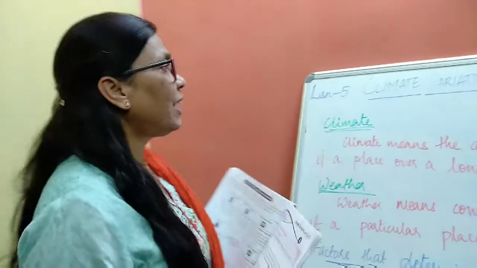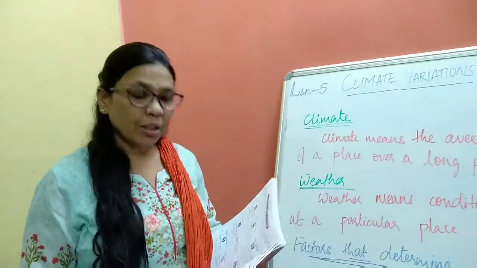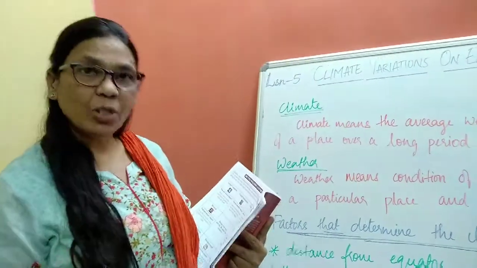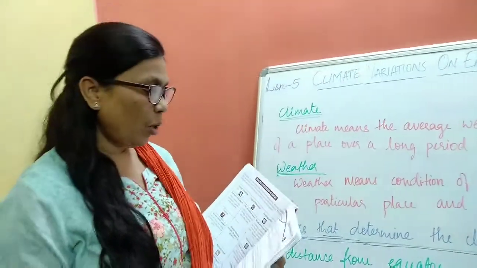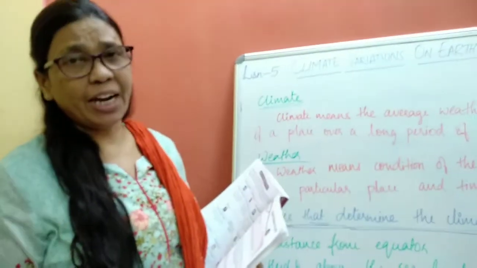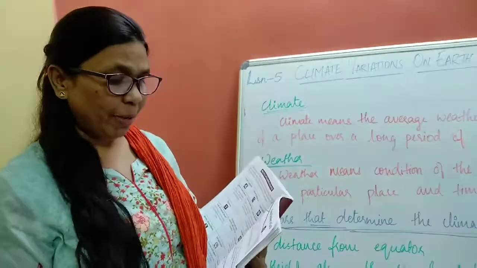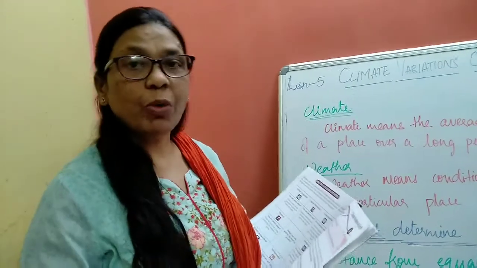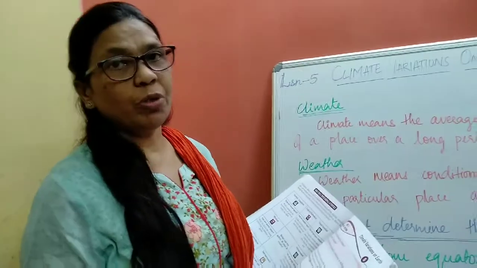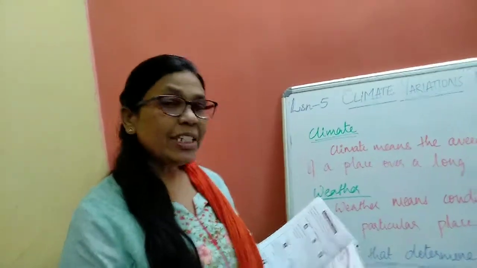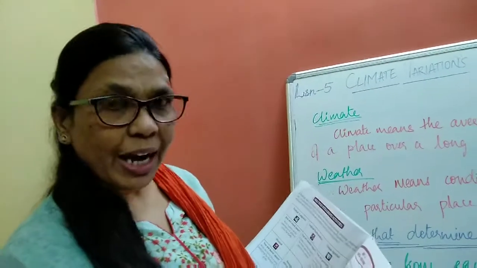Today's topic is climate variation on Earth, the difference of climate on the Earth. People in different parts of the world live in different ways. They wear different types of clothes and live in different types of houses. All this is because of the climatic condition. All this variation is because of the climate.